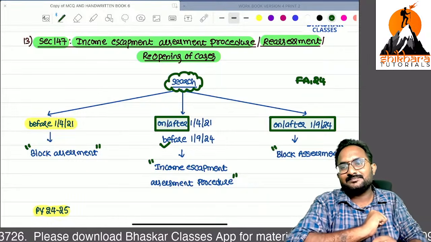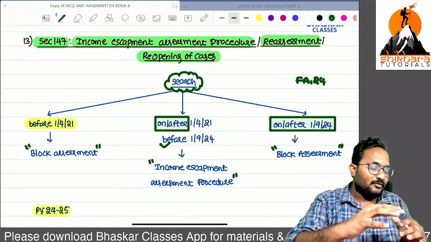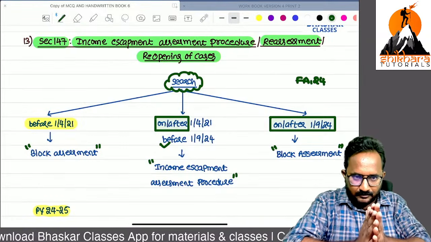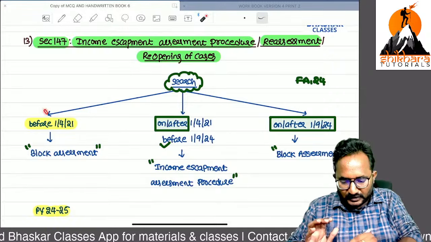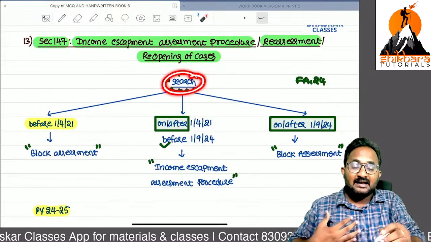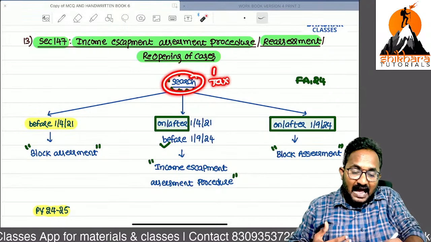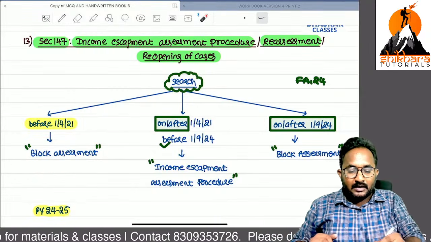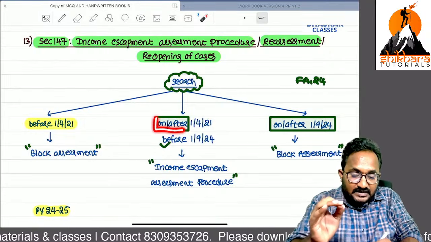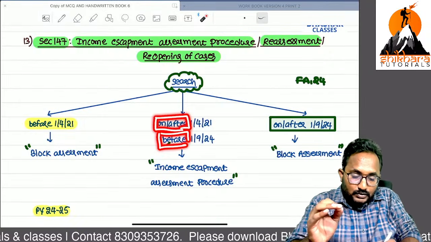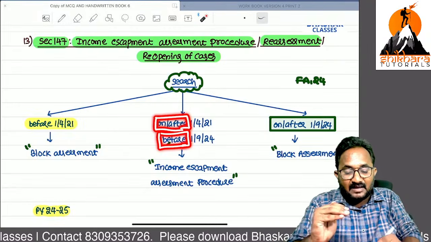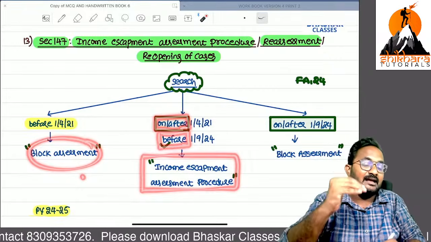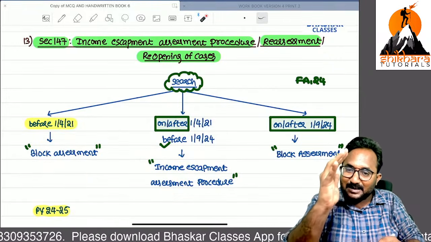What you have to remember: before 1/4/2021, tax liability as well as total income was identified by block assessment. On or after 1/4/2021 but before 1/9/2024, they abolished the block assessment and followed the income escapement assessment procedure only.